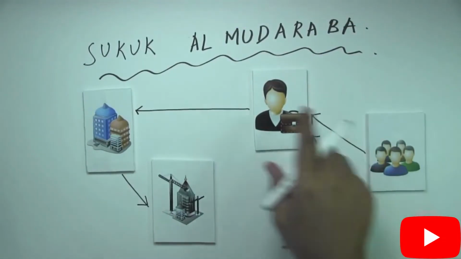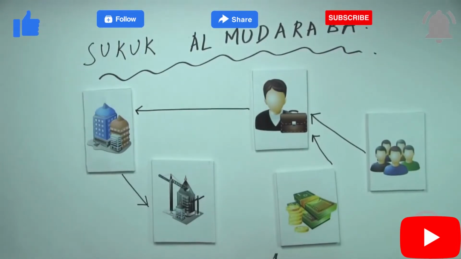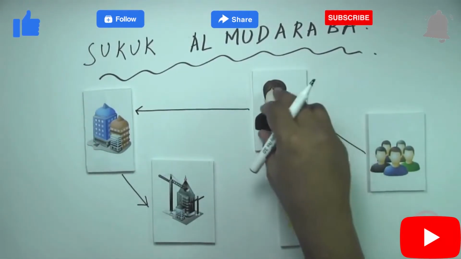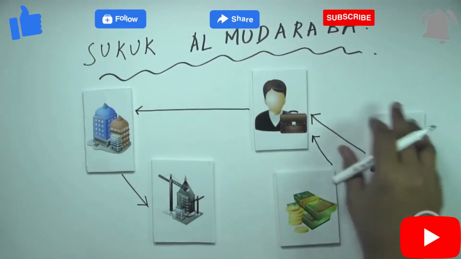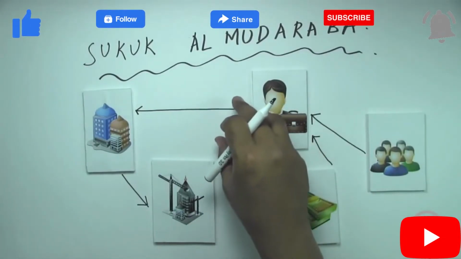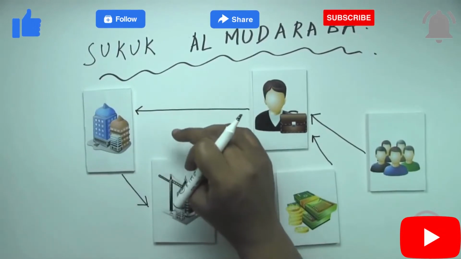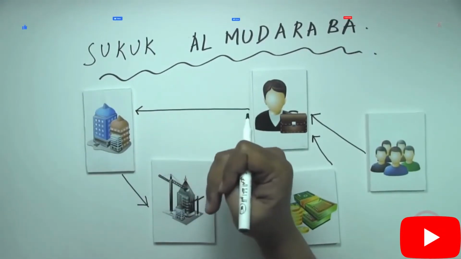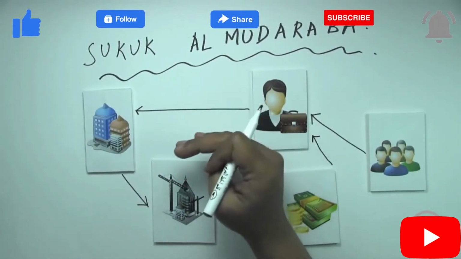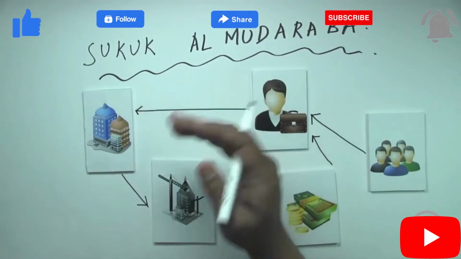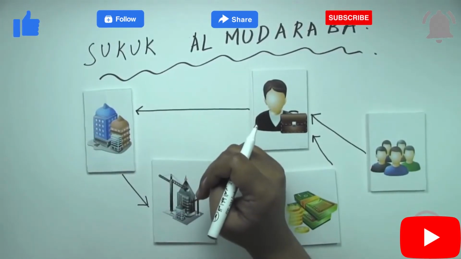So just to recap on the sukuk al-mudaraba. In a mudaraba sukuk, 100% of capital is contributed by the SPV, and this capital of course belongs to the investors, into a business plan which is agreed with the company. And generally this business plan also gives a certain expectation in terms of the expected profit or outcome from the business venture in which the company would be investing.